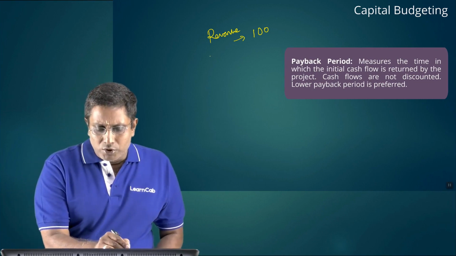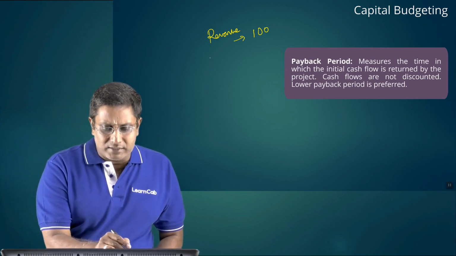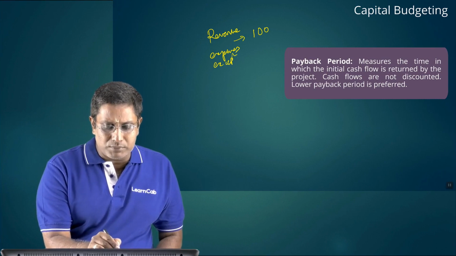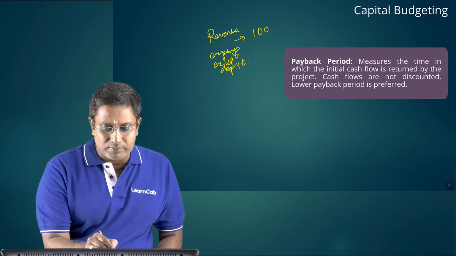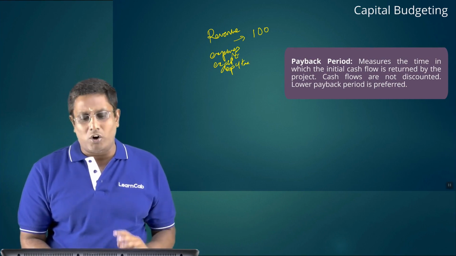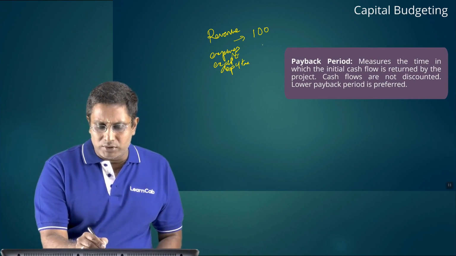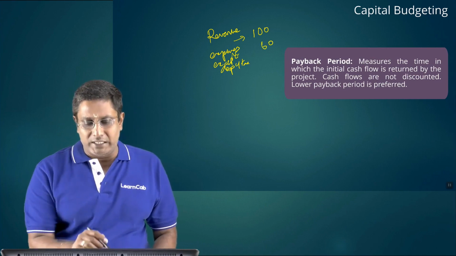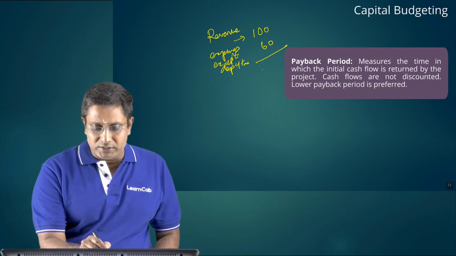Then you have to deduct some expenses. All the expenses you will deduct except depreciation and tax. Suppose here it is 60 lakhs. So what is this figure, students?